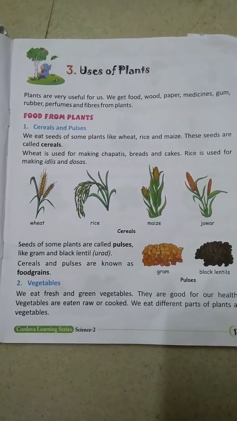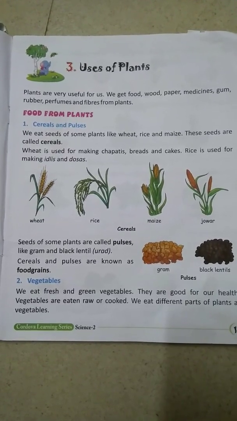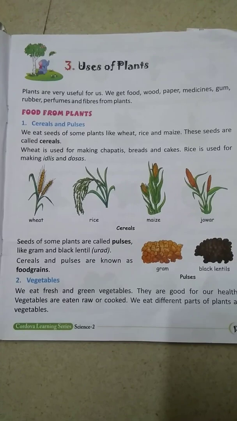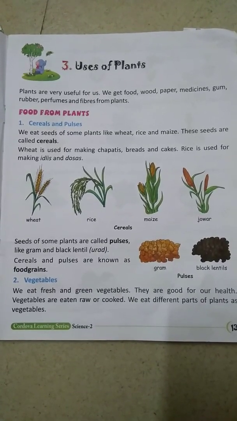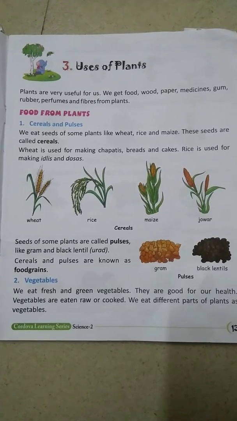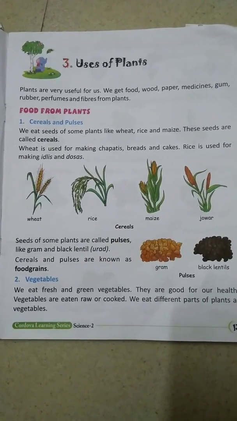In the same way, here they have given food from the plants. Which type of foods do we get from the plant? Cereals and pulses. We eat seeds of some plants like wheat, rice and maize. Wheat means gehu, rice means chawal, maize means corn. These seeds are called cereals.